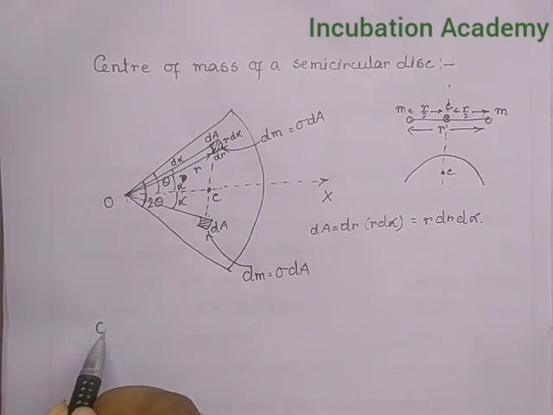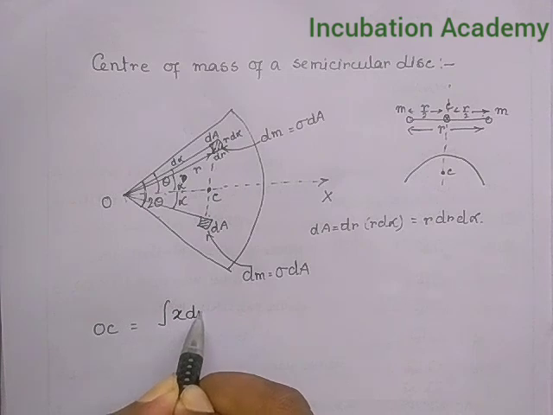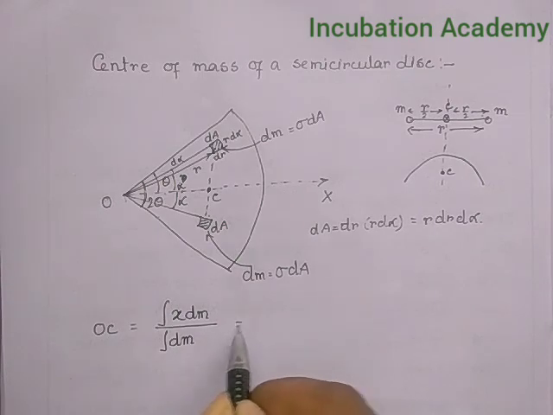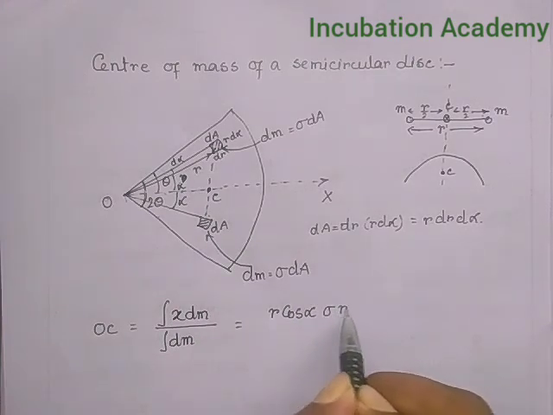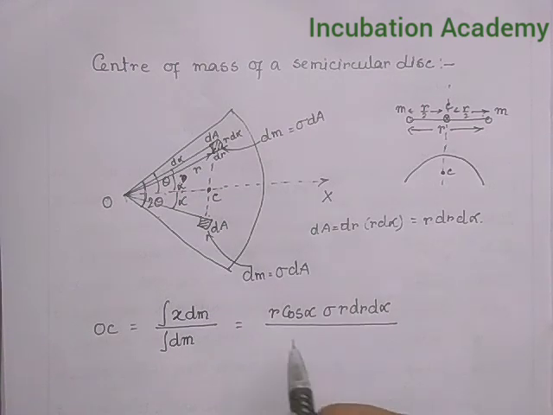So, if I say OC is the position of the center of mass of this total disk after integration, then obviously that will be integration of x dm divided by integration of dm. Now, if I put the value, then x is equal to r cos alpha, dm is equal to sigma into r into dr into d alpha divided by sigma into r into dr into d alpha.